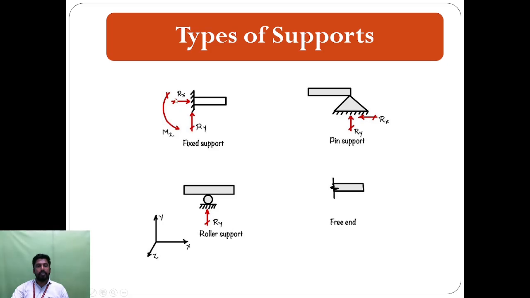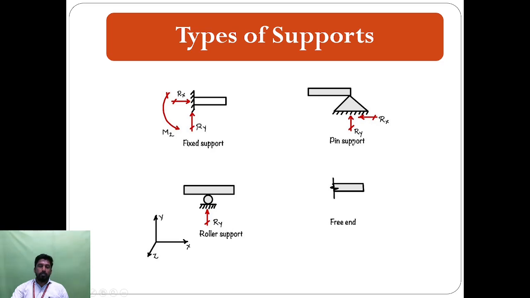So here we create the translation, and three reactions will be created. For a fixed support, we create three reactions: a horizontal reaction, a vertical reaction, and one additional moment, because one end of the support is fixed. So we calculate the three reactions of the support.